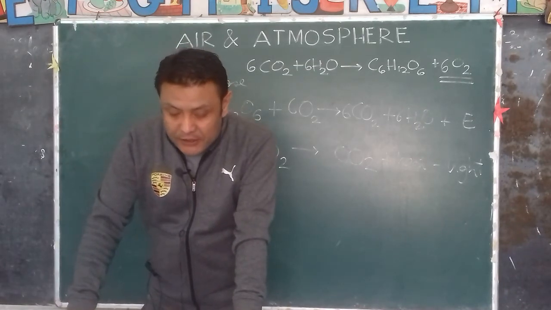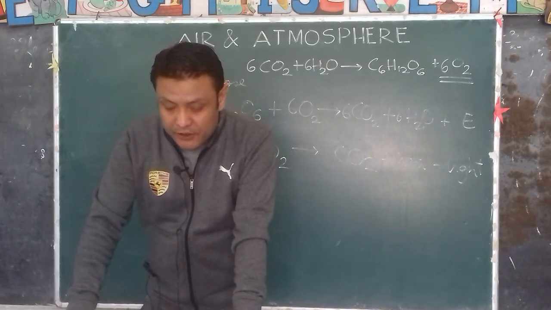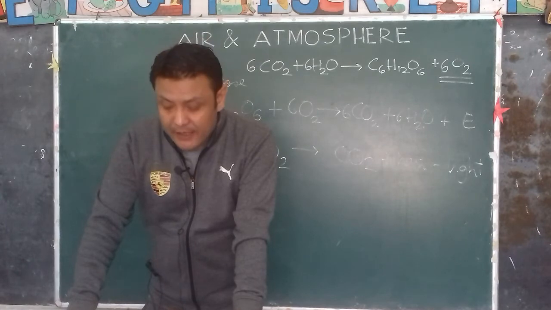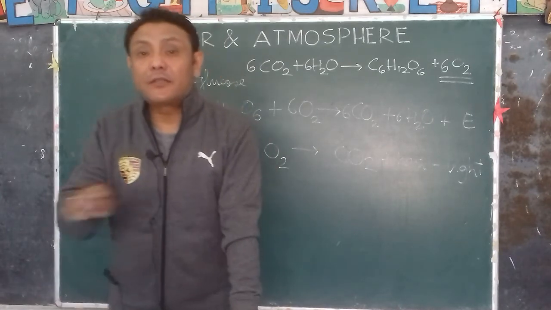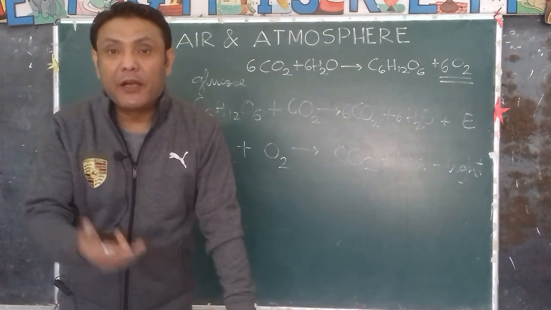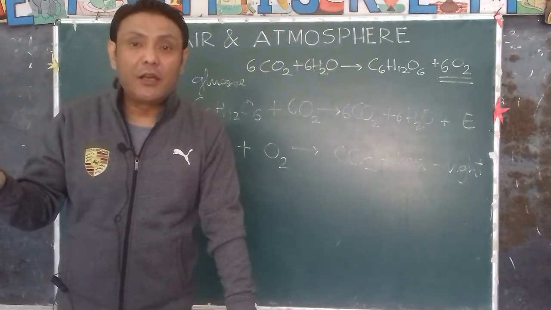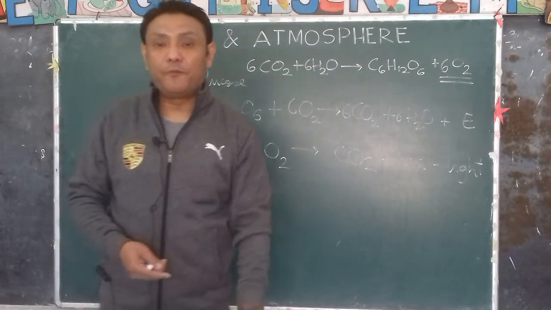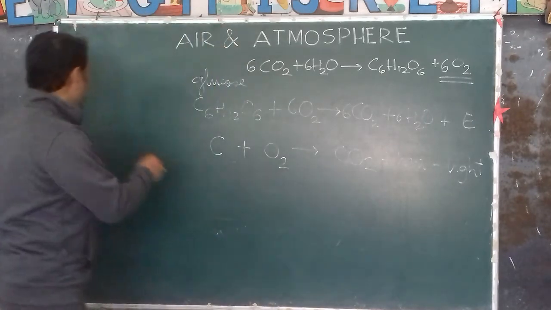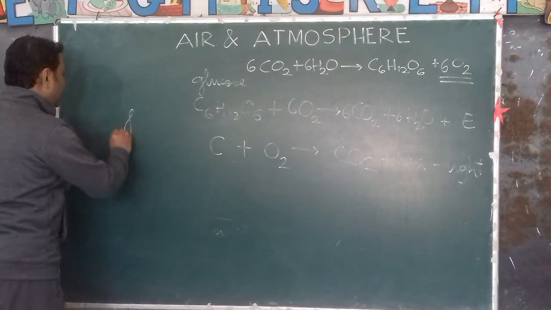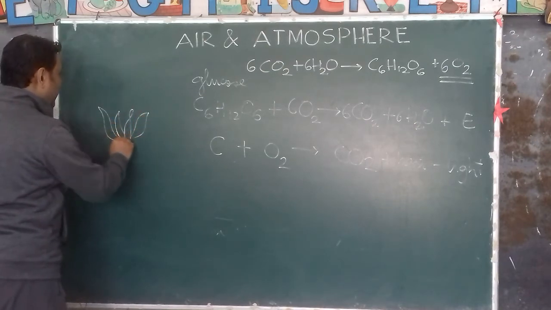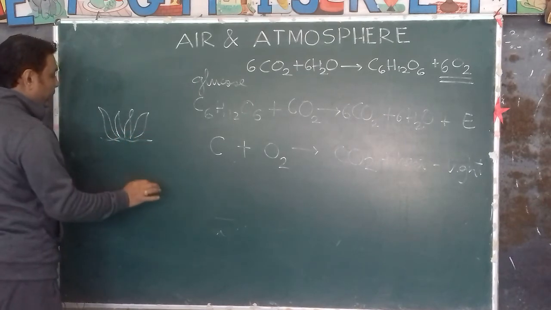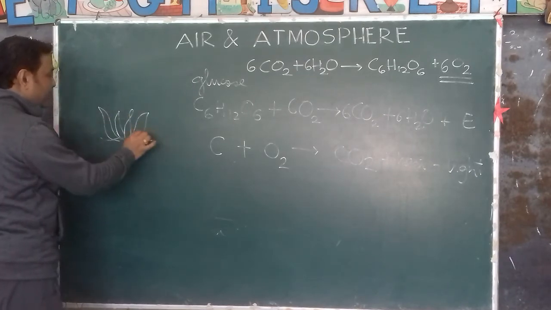Hence, carbon dioxide is used in fire extinguishers to put out fires. Being heavier than air, it settles down and forms a blanket over the fire, which cuts the contact between anything which is burning and the oxygen, because without oxygen nothing is going to burn. Suppose this is the fire.